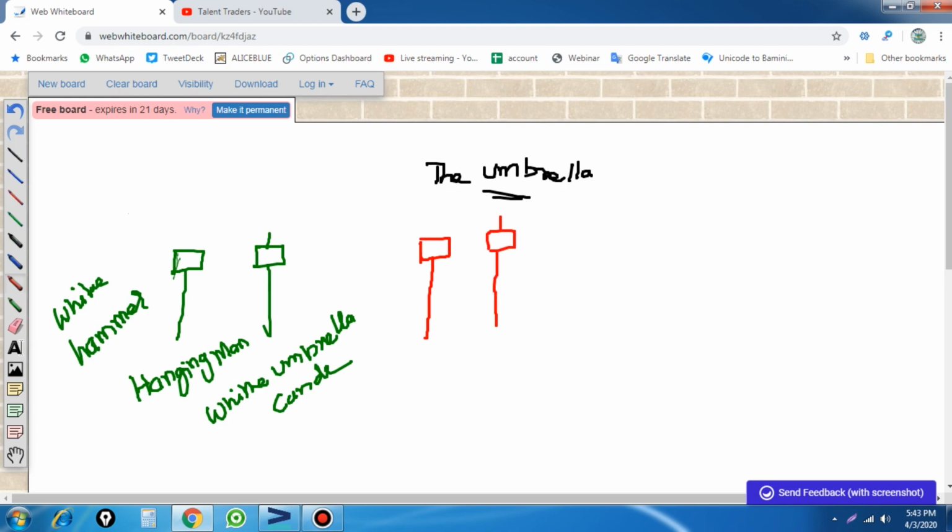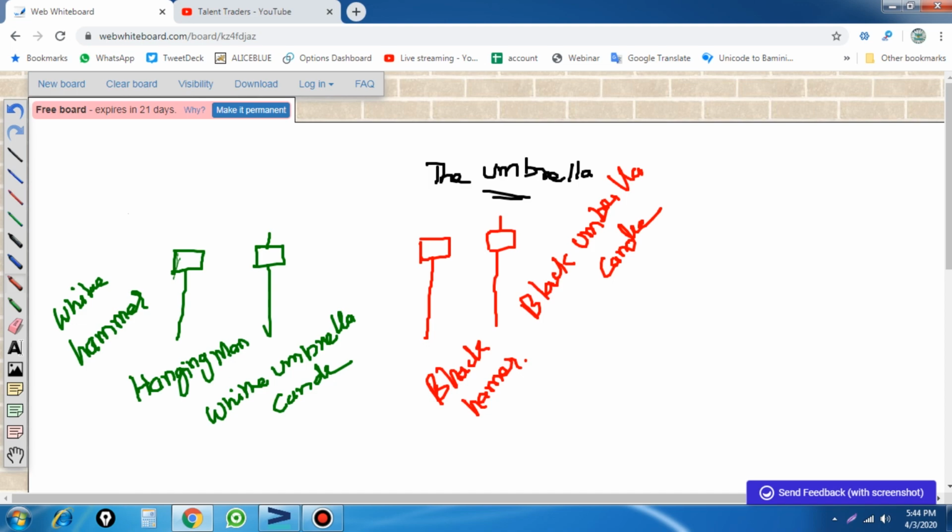Both are the same. So previously we saw the white hammer, and here the black hammer. The hanging man is also called the black umbrella candle. These are the two candles which form at the top or bottom of the trend, and show how the market reverses.